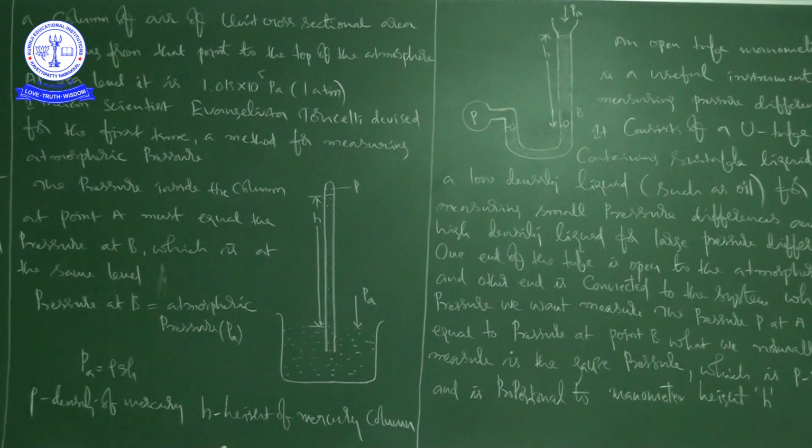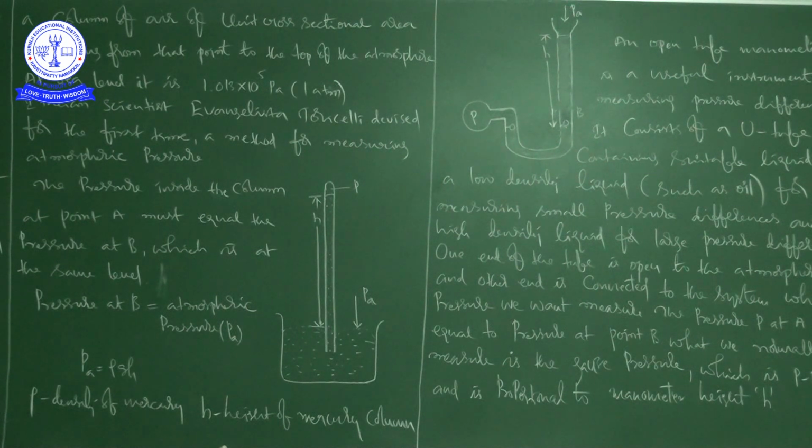This can also be obtained using the value of rho, as we have seen in equation 10.8, that is Pa = rho g h. A common way of stating pressure is in terms of centimeters or millimeters of mercury.